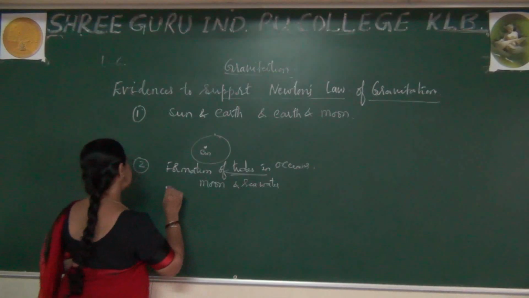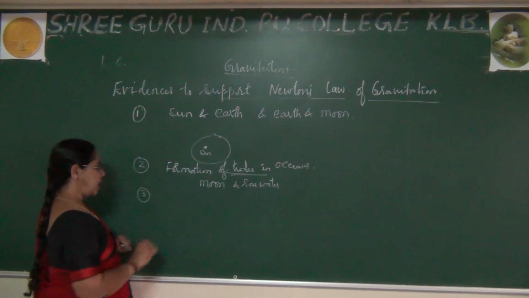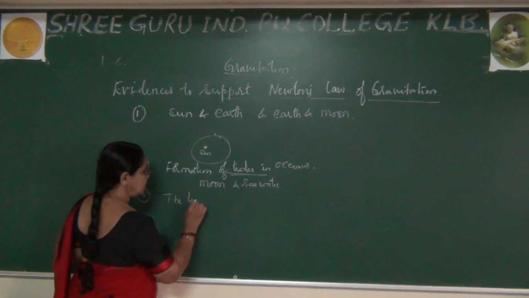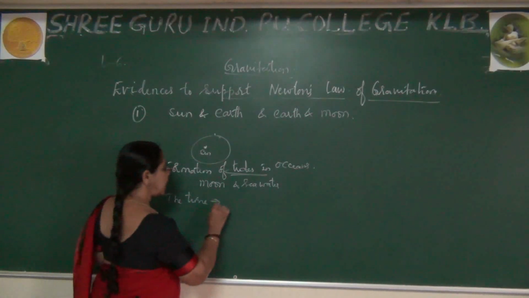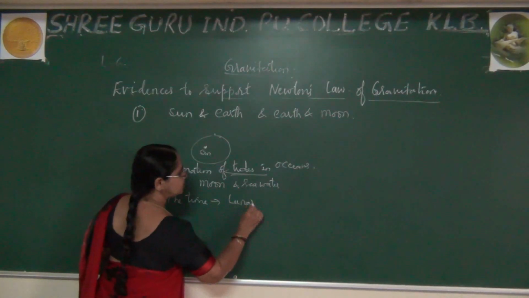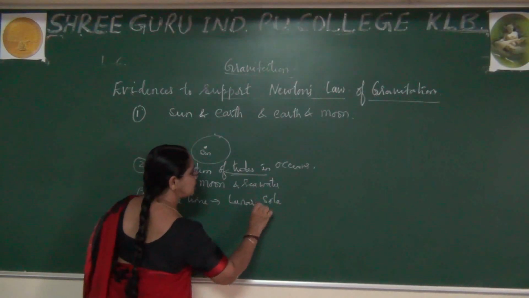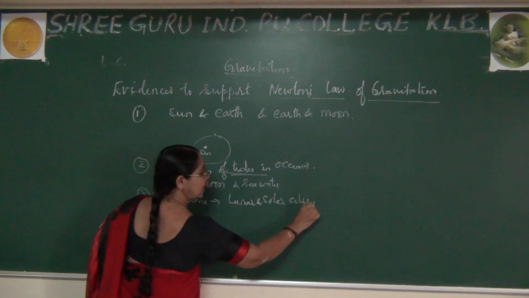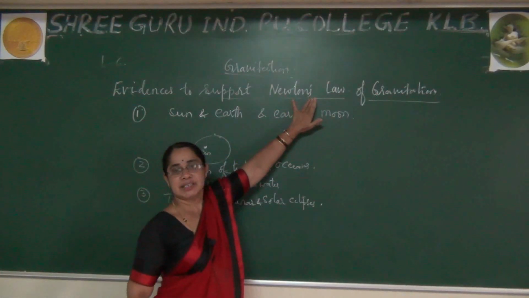Right? What is the third point? One more point you can observe. Today, the time of lunar and solar eclipses can be accurately calculated by the help of Newton's law of gravitation.